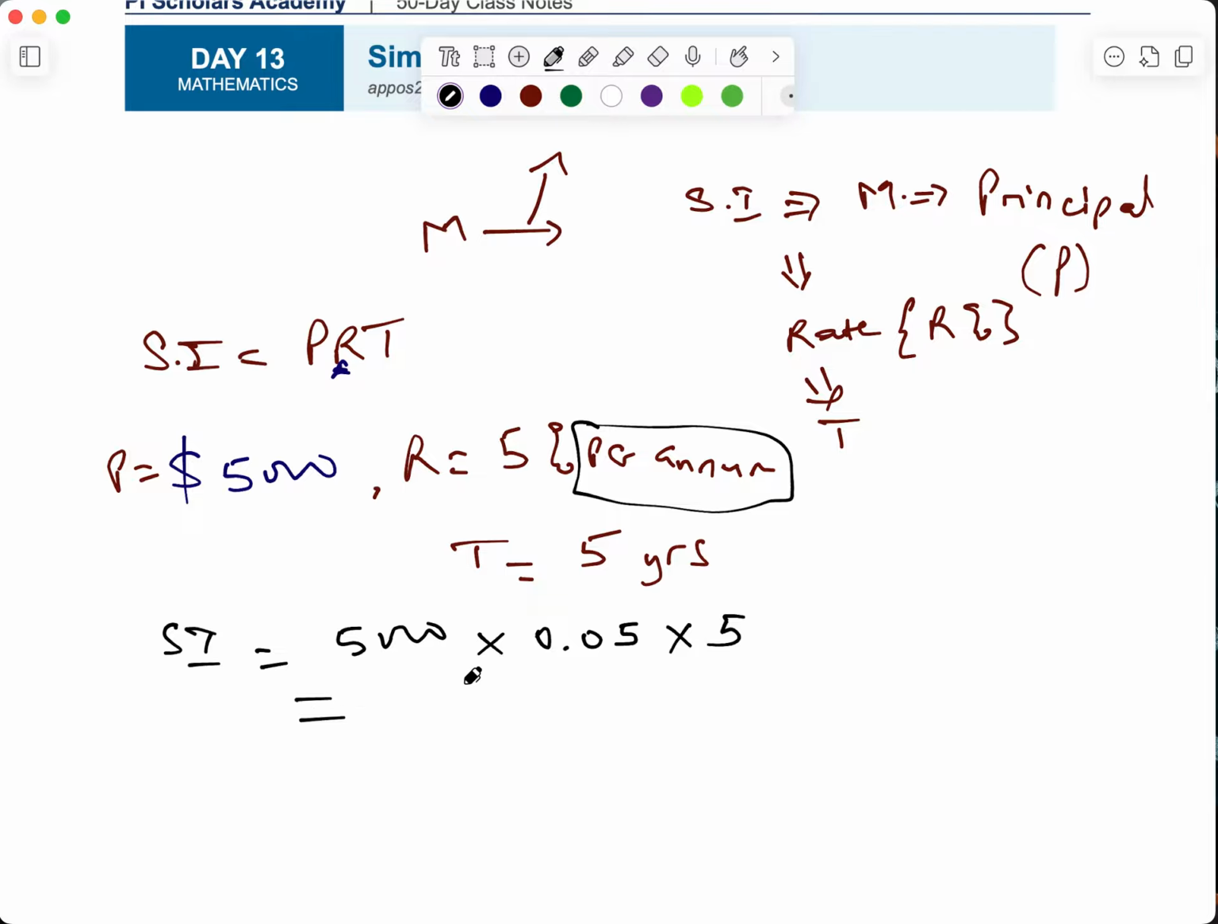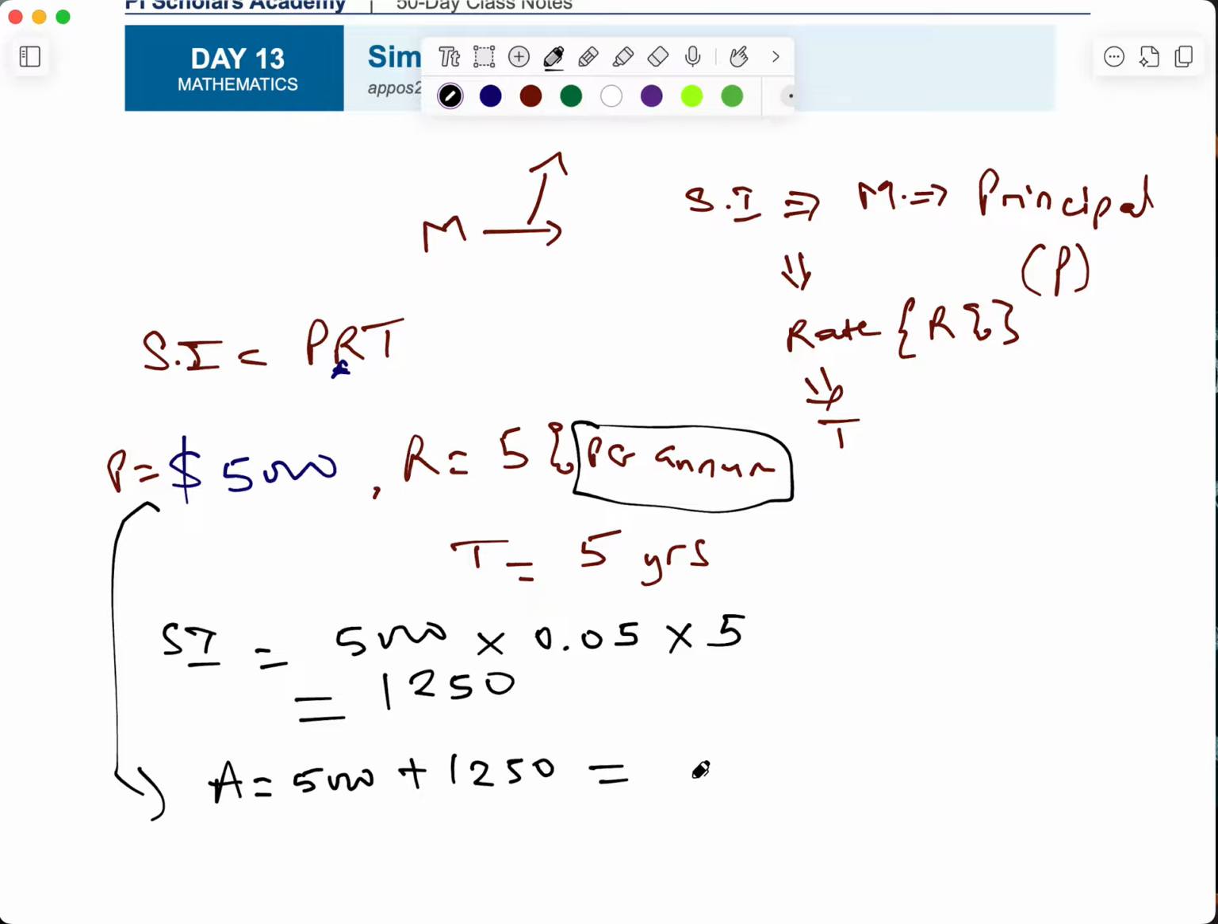So when you do all of this together, let me get my calculator. That will be 5,000 multiplied by 0.05 multiplied by 5, and that's going to be 1,250. So it implies that after 5 years, your money would have grown from 5,000. The amount you will now have will be 5,000 plus 1,250.